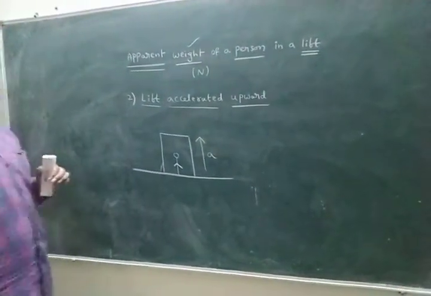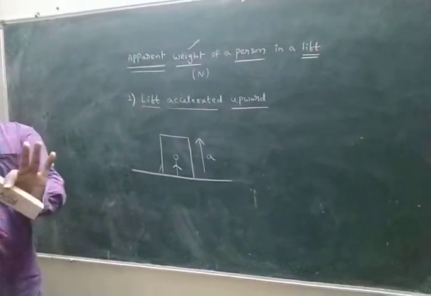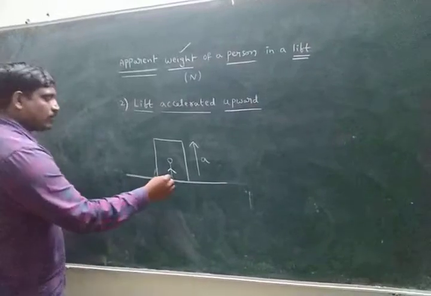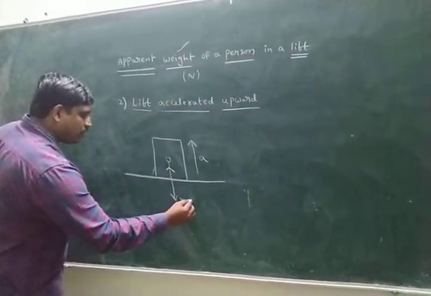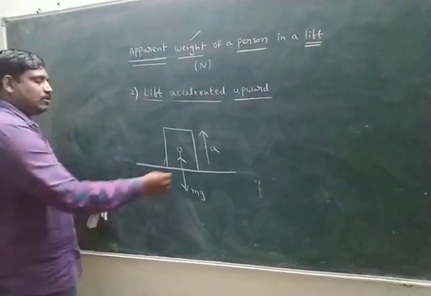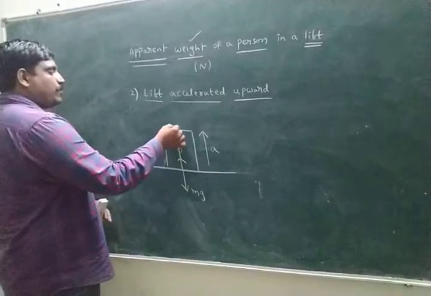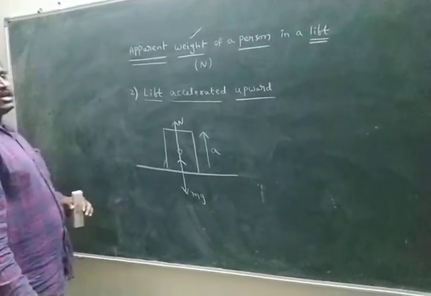First, identify the forces acting on the person. One force is weight, always vertically downward. The person gives the action, the floor gives the opposite reaction. This is called normal reaction.